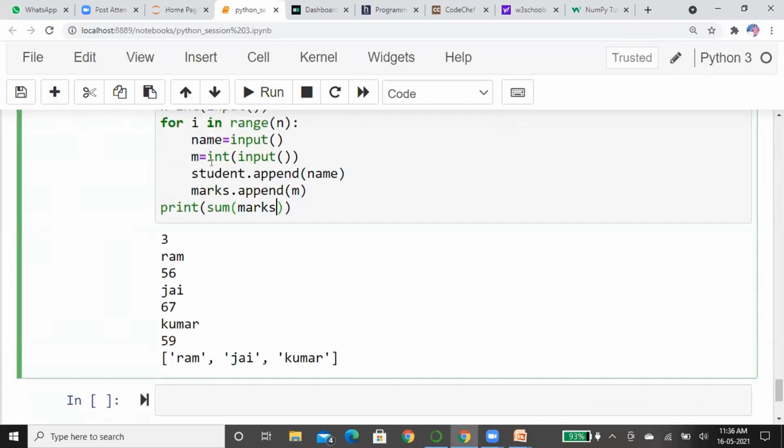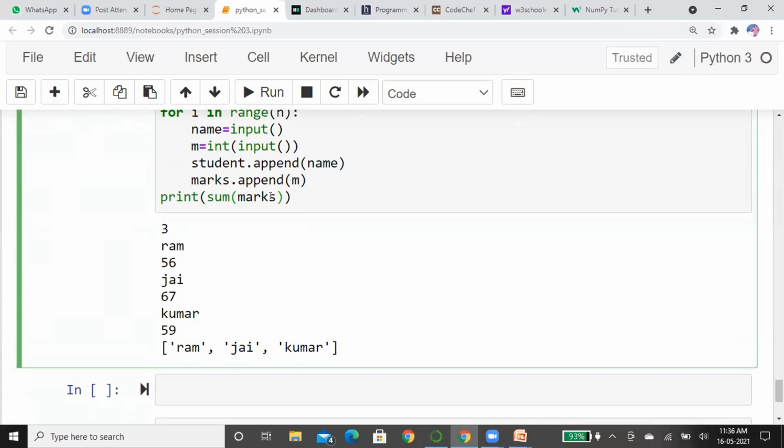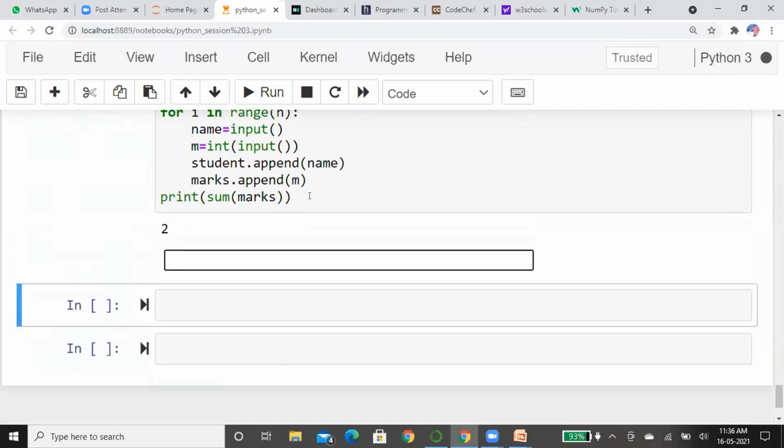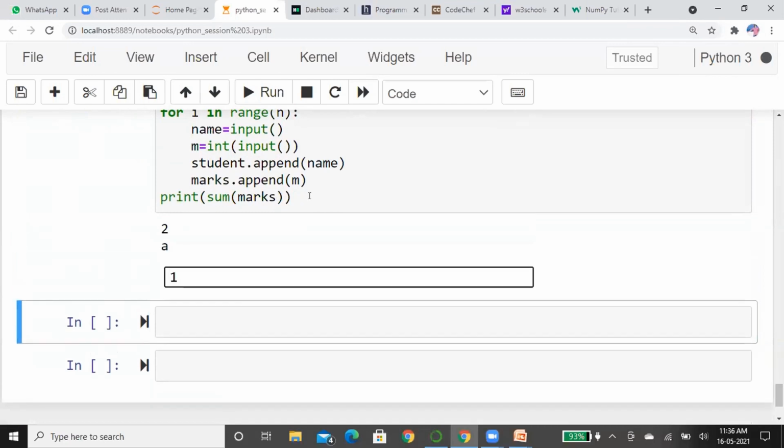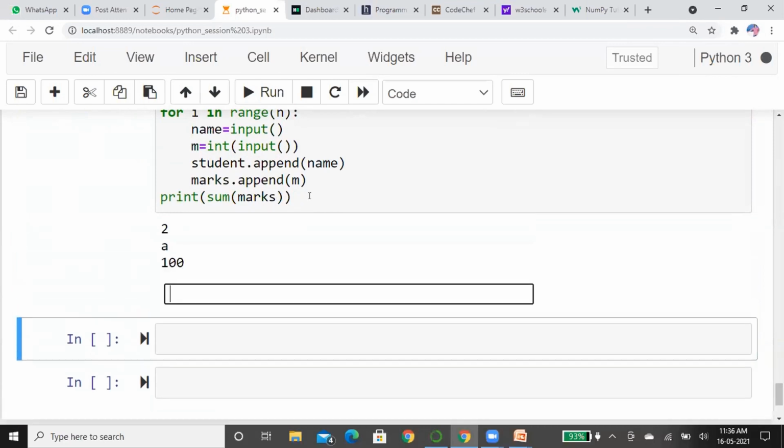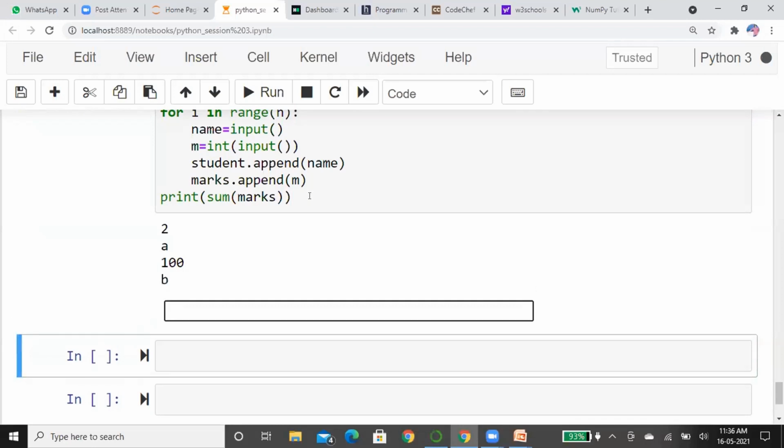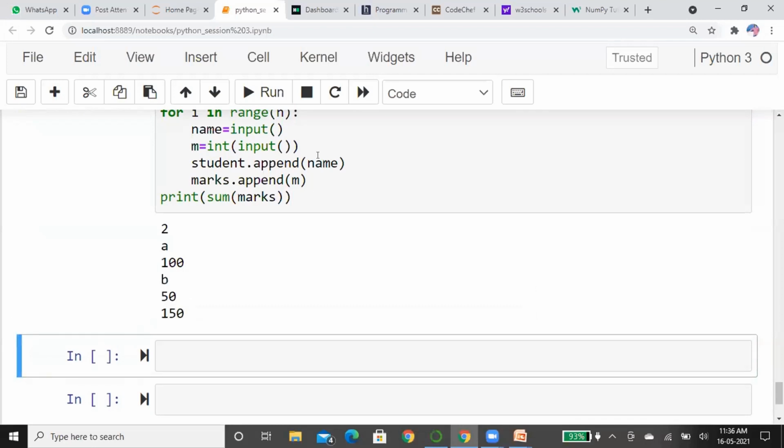See what will happen when you try to print the sum of marks. I'm going to just run this. Now I'm giving only two students. See, both the marks are summed.